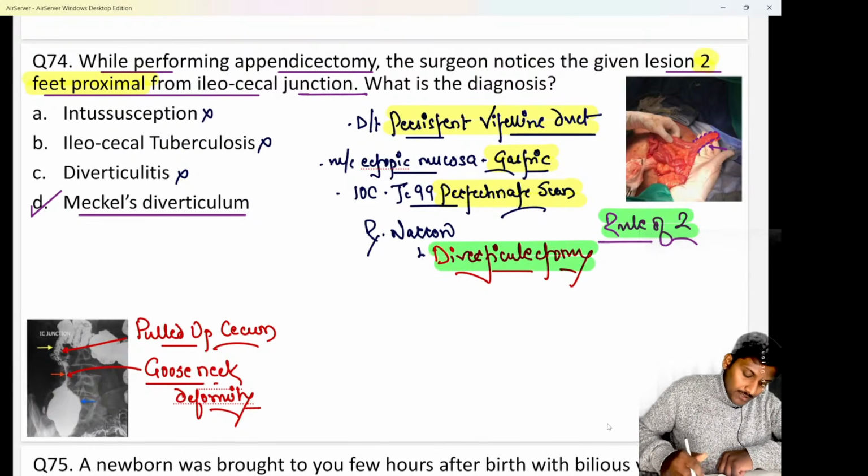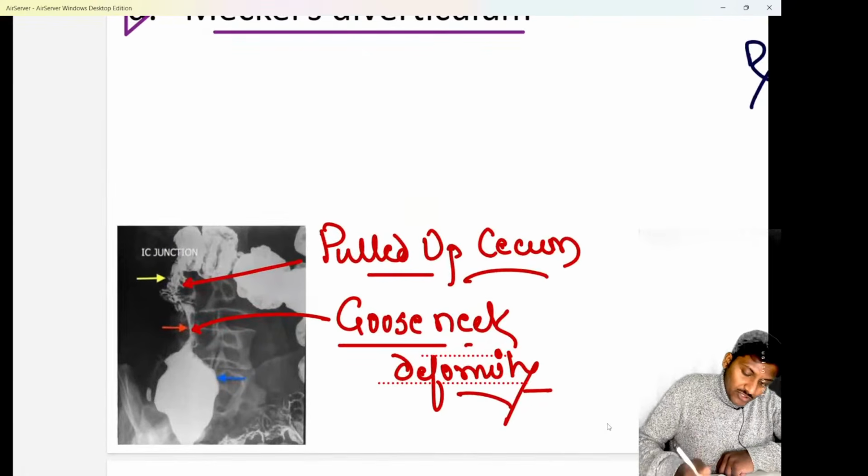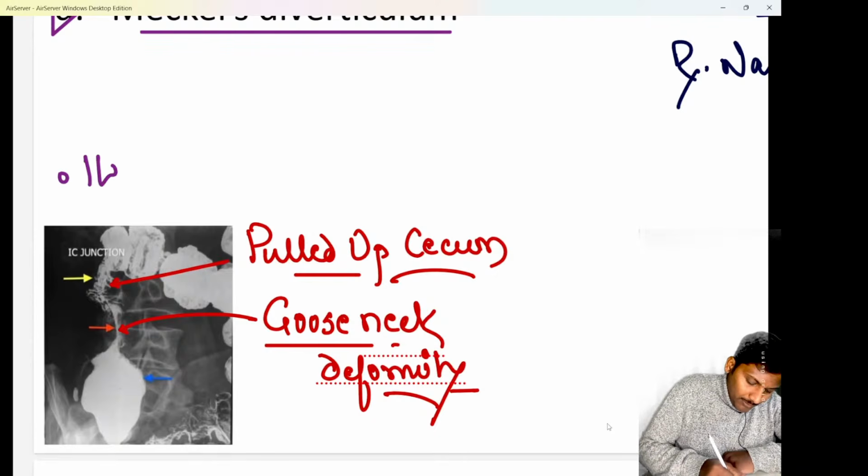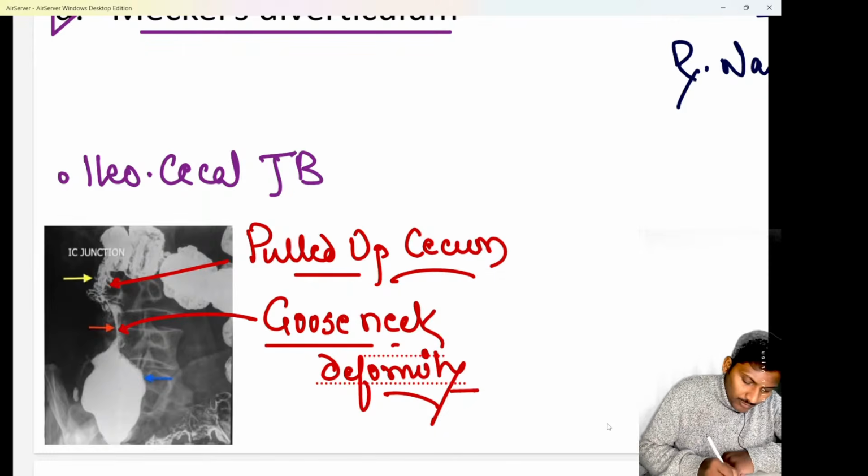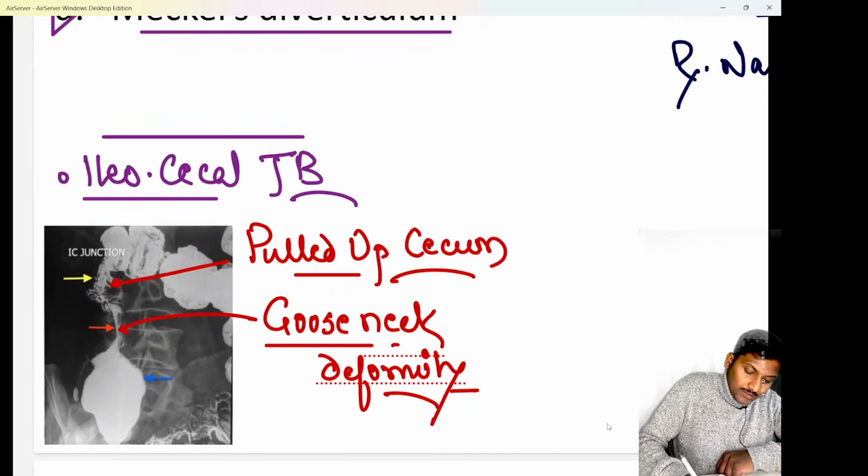Do remember that. And here, this is the picture of a case of an ileocecal TB or an intestinal TB. We know whenever a patient is having ileocecal tuberculosis or an intestinal tuberculosis, this is the feature that is seen.